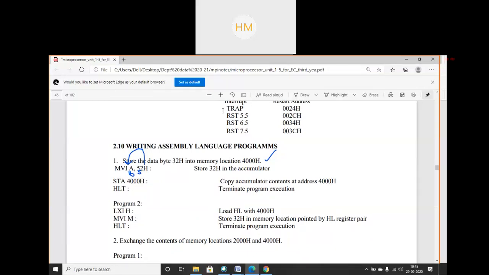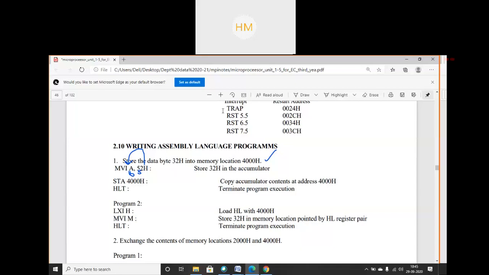How will I exchange the contents of the memory locations? First, I have to initialize the memory locations. Okay, students, first I will initialize. Then I will use some techniques to exchange.